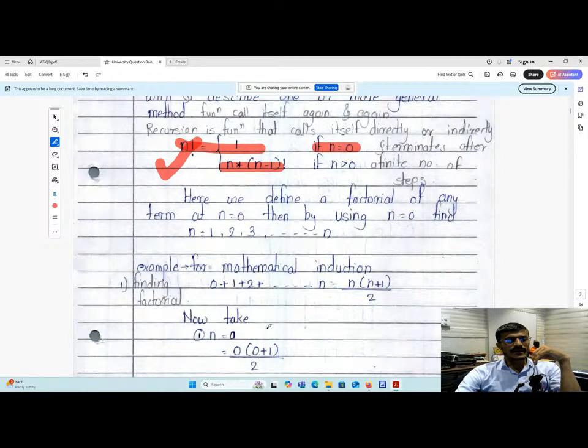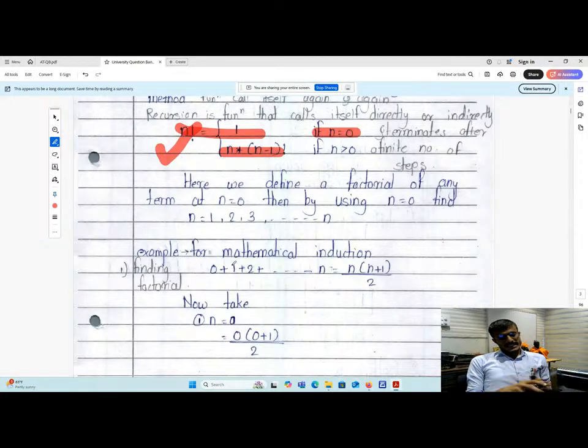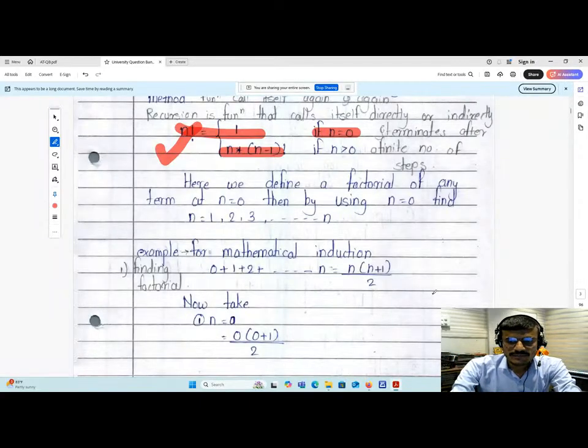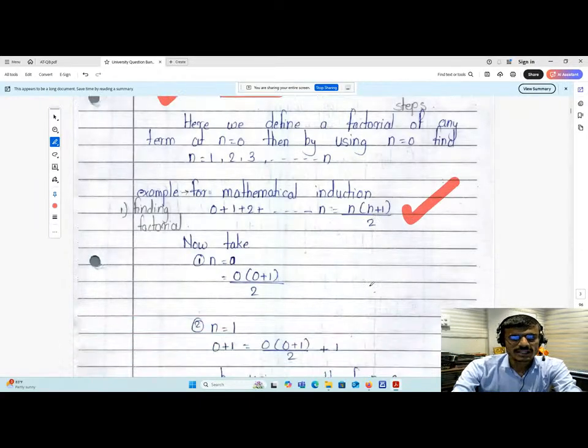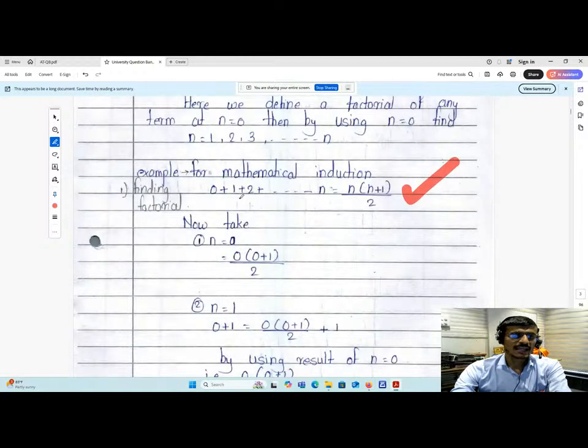Again, the example for recursion is the principle of mathematical induction. So basically there are 3 principles of mathematical induction. That is 1 plus 2 plus 3 up to n, which equals n in bracket n plus 1. That is the first function, principle of mathematical induction. Then we can go for another one, that is 1 square plus 2 square up to n square. Also we can go for 1 cube plus 2 cube up to n cube. So all these formulas you may mention in this recursion, because they are repeatedly calling.